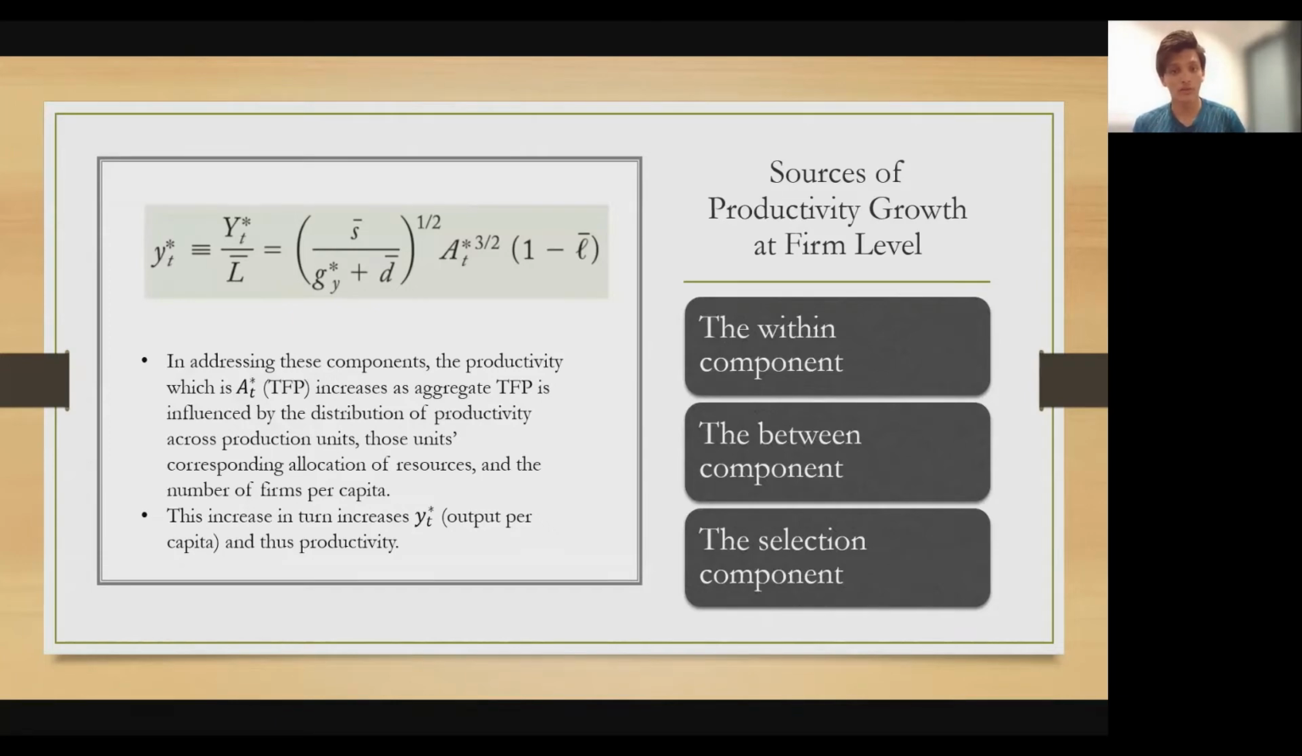First is the within component, which means changes in the way inputs are used in production to increase efficiency. Second is the between component, which implies that the most productive firms would command the most resources, thus rendering the largest output and productivity gains. And third is the selection component, which accounts for the gains arising from the entry of high-level firms and the exit of low productivity firms. In addressing these components, the productivity, which is A star T in the equation, which is also the TFP, increases. The aggregate TFP is influenced by the 3 components as mentioned above, and also the Y star T increases, which is the output of the worker, and the increase in the Y star T increases the productivity.